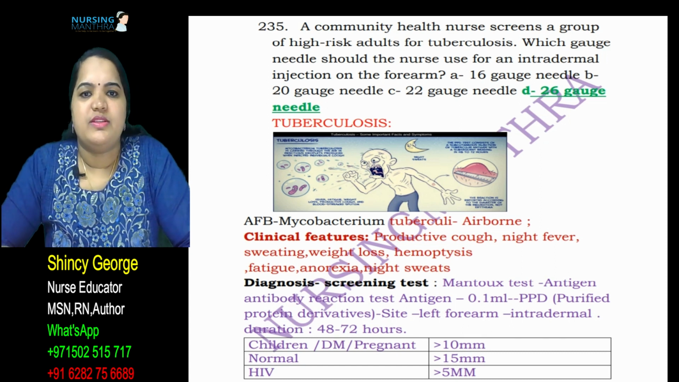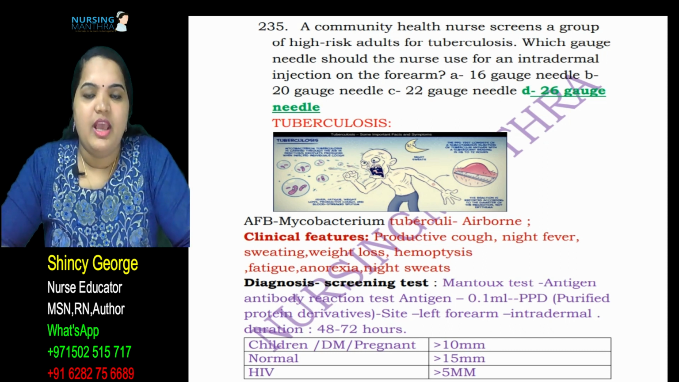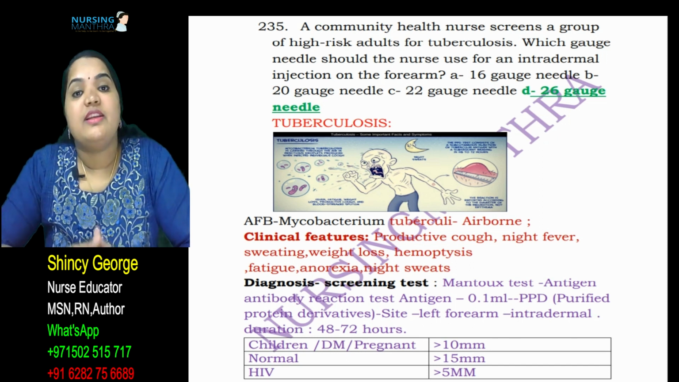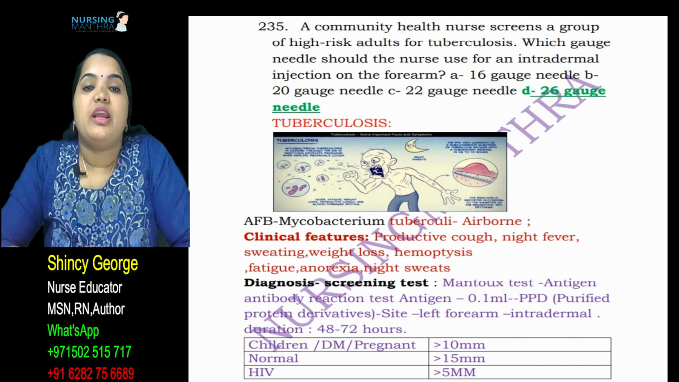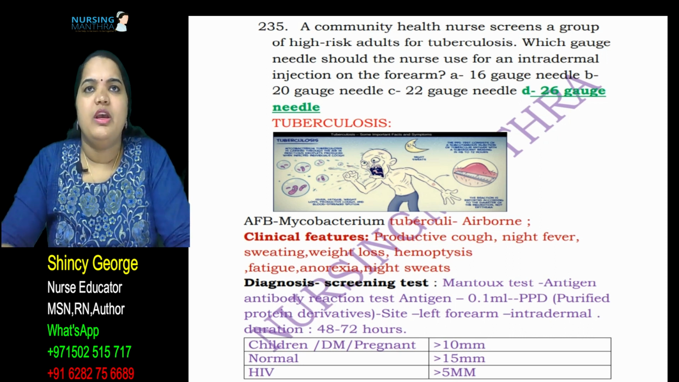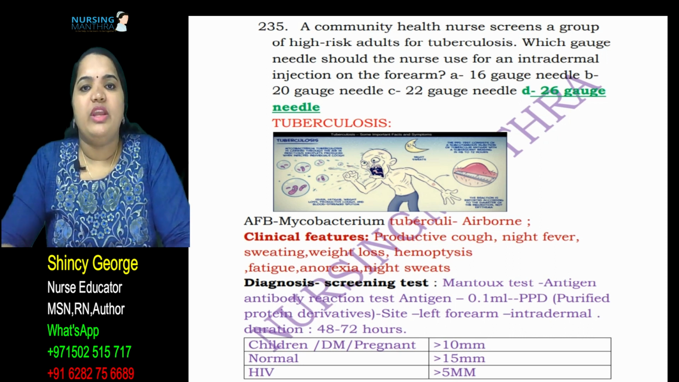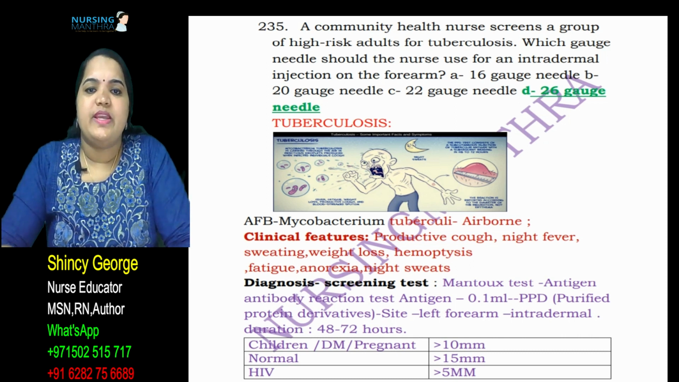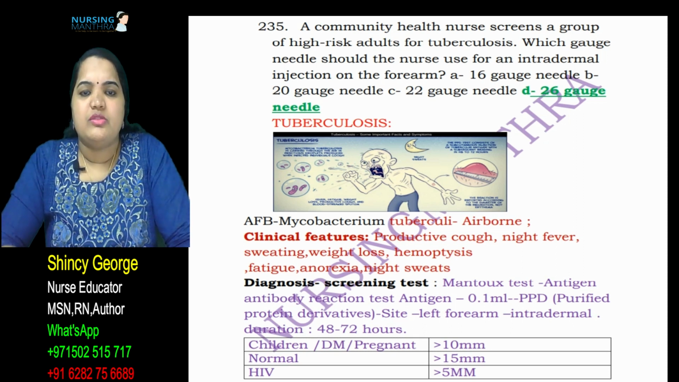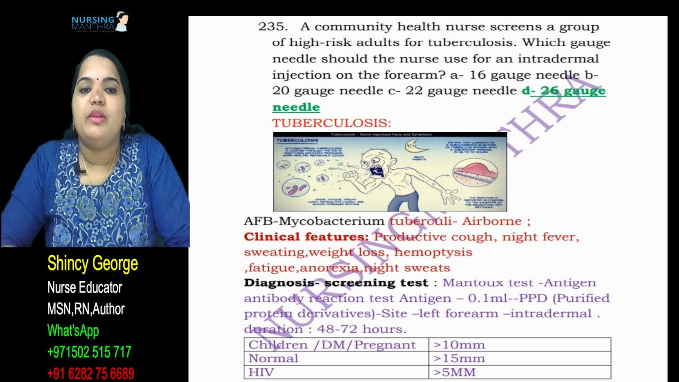What is tuberculosis? What is the organism causing it? It is Mycobacterium tuberculosis, the other name is AFB, acid fast bacilli. Tuberculosis is airborne, so airborne isolation is required. What are the clinical features? There will be a productive cough, fever at night, sweating, weight loss, hemoptysis, fatigue, anorexia, night sweats and lack of appetite. Especially the productive cough will be more.